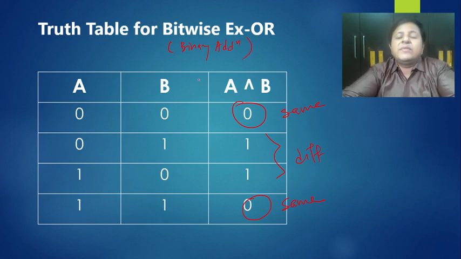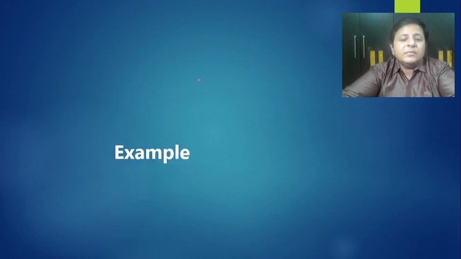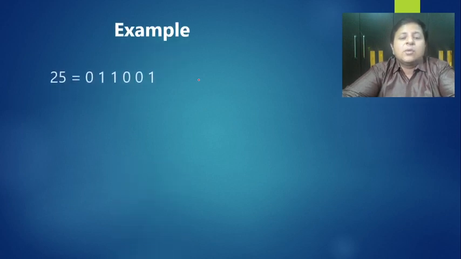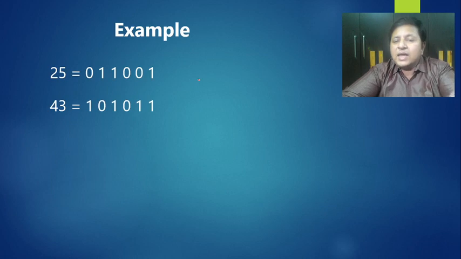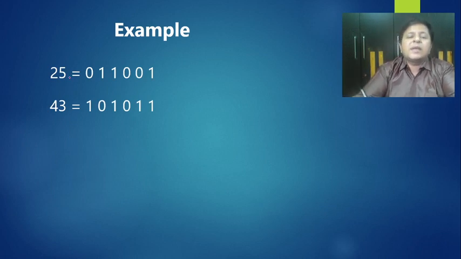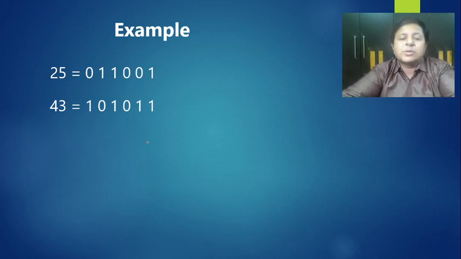Fine, let's look at some of the examples. Okay, so 25, I've taken the binary pattern of that. I can take 8-bit or 16-bit can also be taken. But for practice purposes, this much is okay. I've taken 43 as the other one, and that's the reason this 0 is being added here. So 25 and 43, 43 has got a longer one, so I have added 0 so that they match in length. Okay, now let us have different operations to be performed on that.